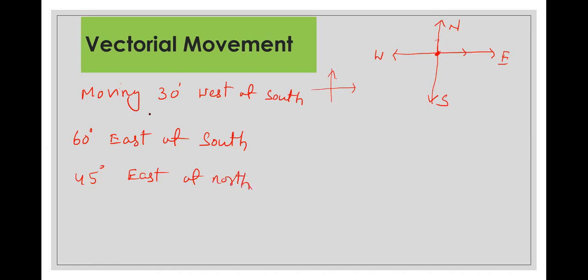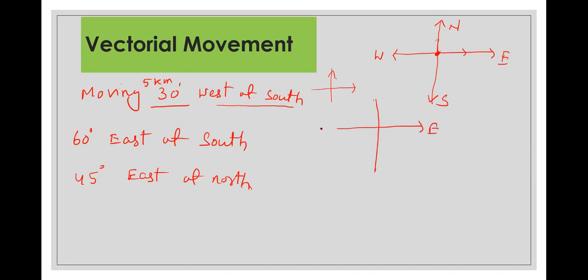So now you see, suppose moving, I can say here, 5 kilometer, 30-degree west of south. So it means what you have to do. Let's start with this. I'm talking about west of south. Now I am going like this. This is east.